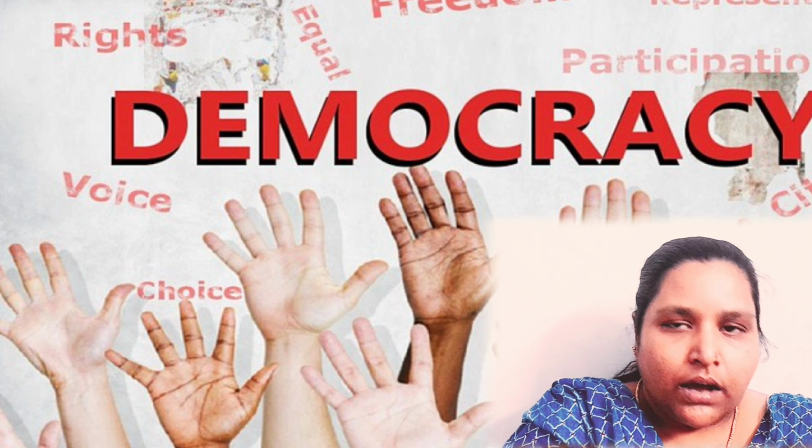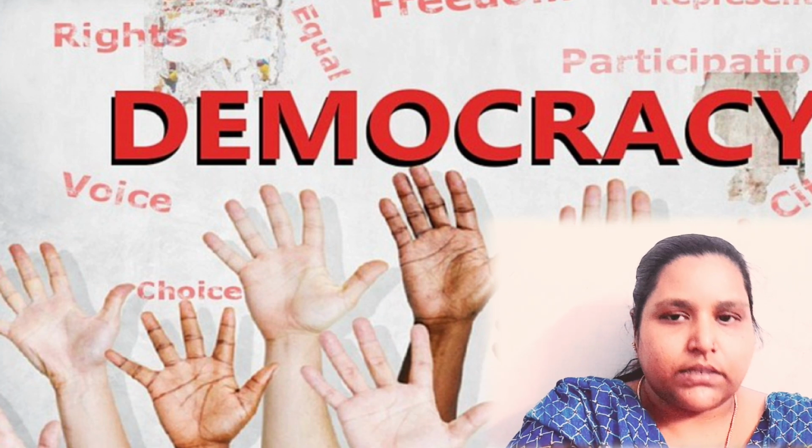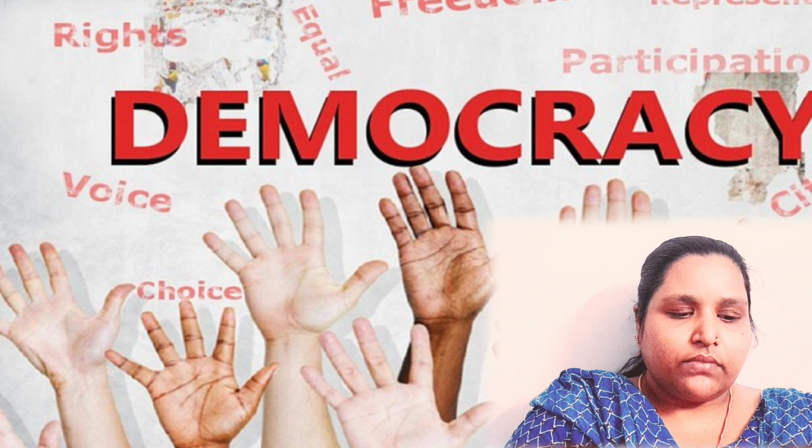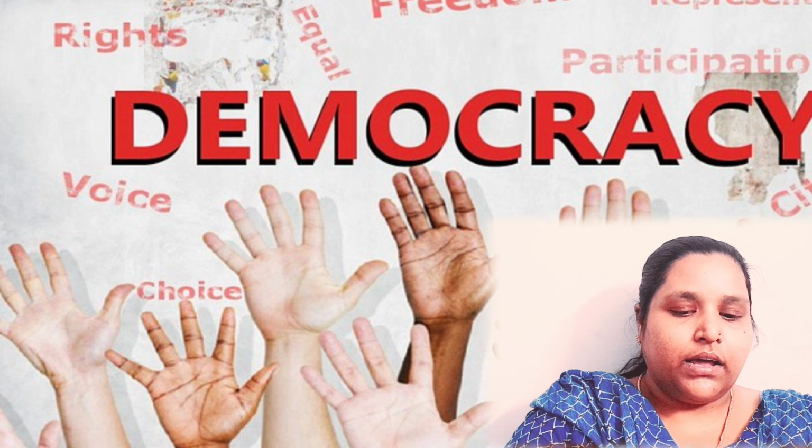Labor people, for example barbers, weavers, drainage cleaners, and agriculture farming workers. There was also untouchability among labor people, created by high society people, for example Brahmins.